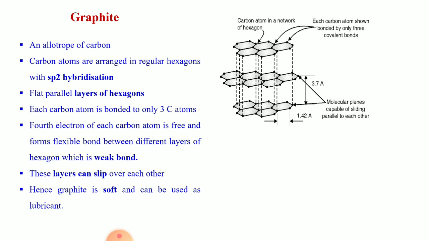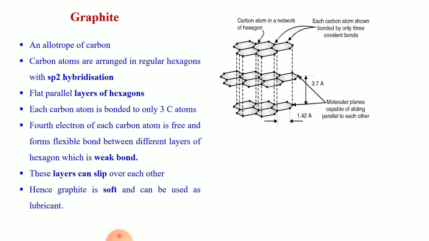Means there are 3 sp2 hybrid orbitals. The fourth electron is unhybridized and it is free. The 3 sp2 hybrid orbitals form covalent bonds with 3 other carbon atoms.